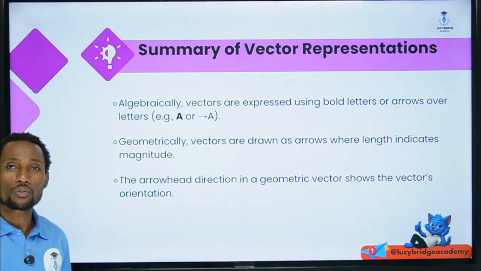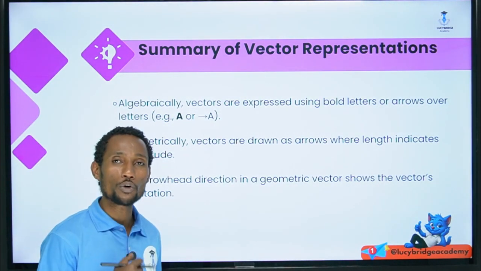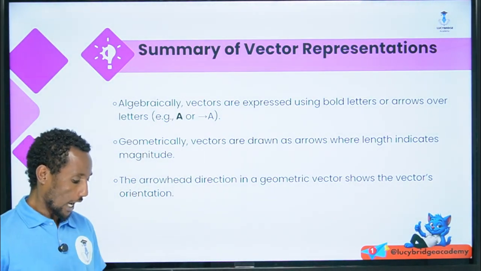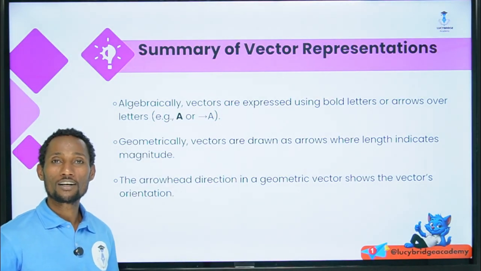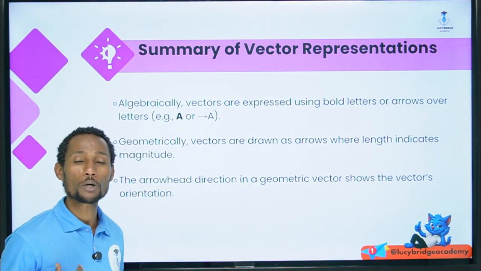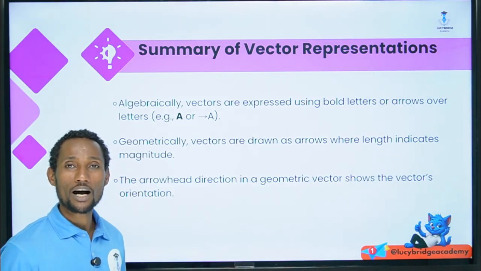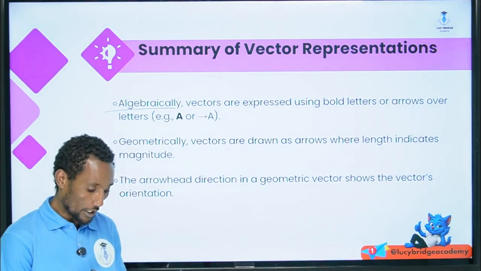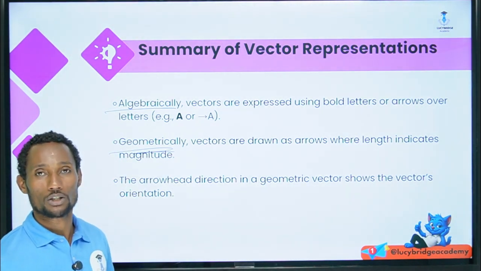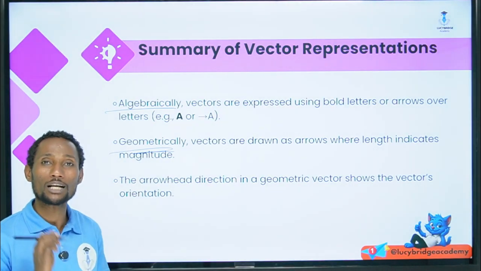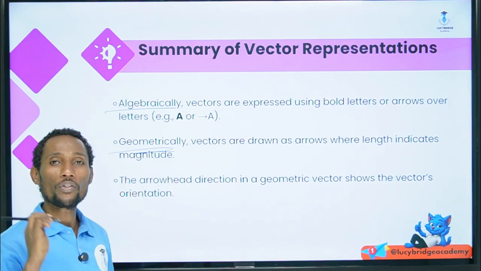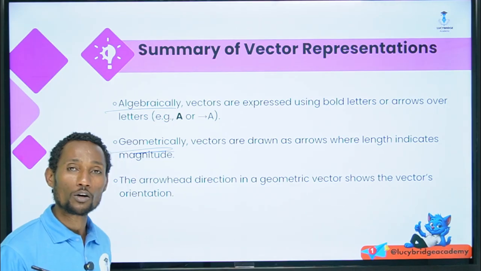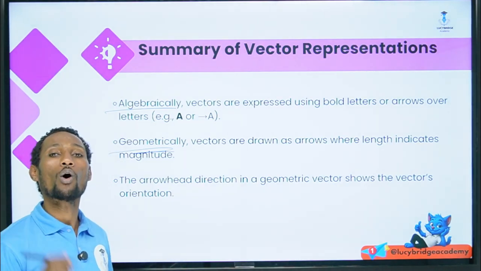So in this section, on this video, we learned how to differentiate the representation of vectors by an algebraic method and by the geometrical method. In the algebraic method, we use either a bold letter for the vector, or we use the letter of the vector quantity with an arrow on its overhead.